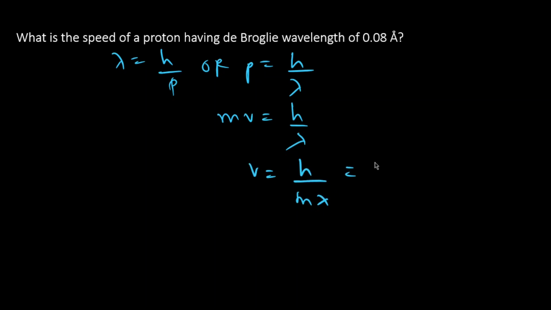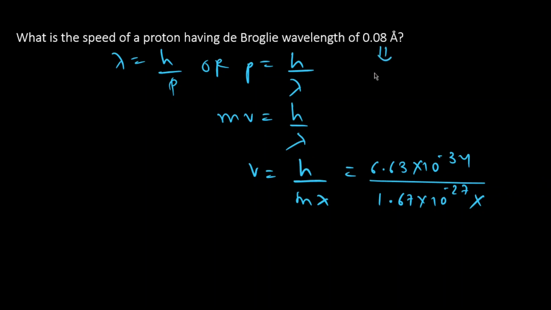Substituting the values, h equals 6.63 into 10 raised to minus 34 joule second, and mass of proton is 1.67 into 10 raised to minus 27, and wavelength is 0.08 Angstrom. Now 0.08 Angstrom can be written as 0.08 into 10 raised to minus 10 meter, so this becomes 8 into 10 raised to minus 12 meters.